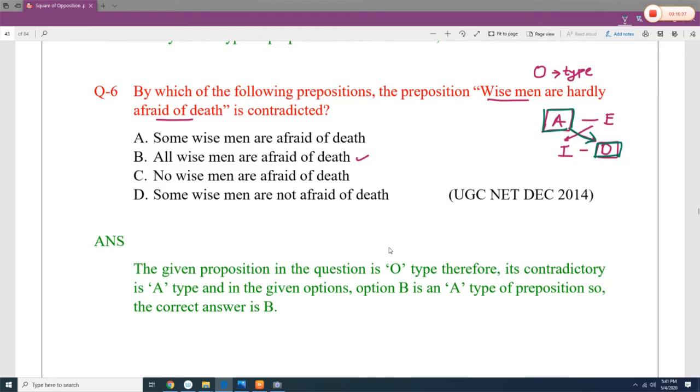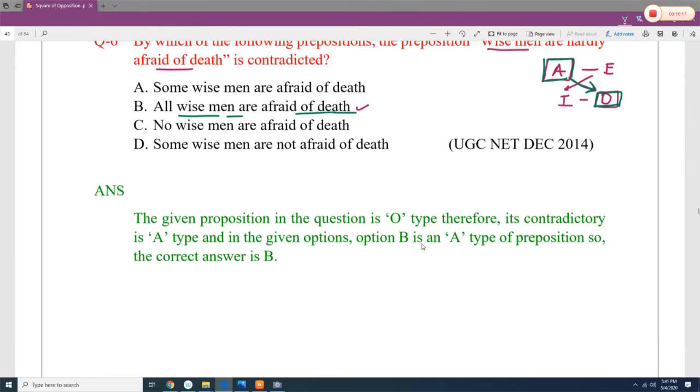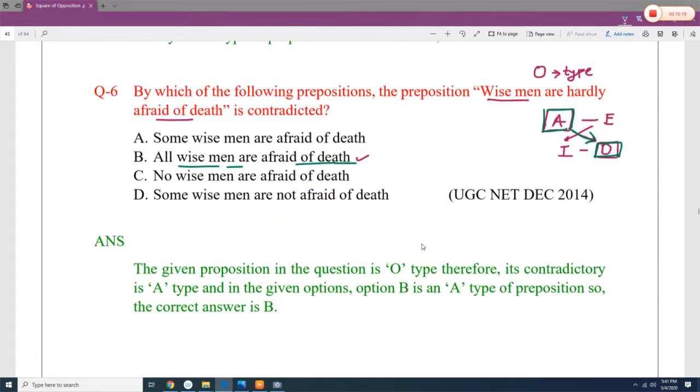So the correct answer over here is B: some wise men are not hardly afraid of death. So this is the O type of proposition, and against O is A, and this is A universal positive. So B is the correct answer.